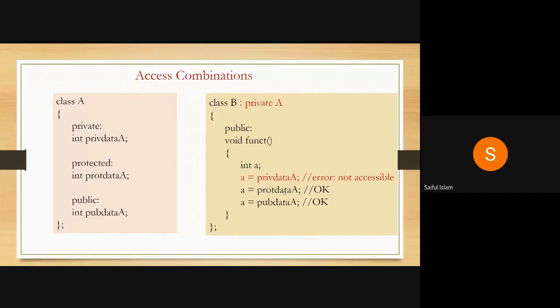An object in this case cannot access the private members of class B, nor the members of base class A. It can access only the public members of class B, but it will not be able to access public members of class A, which is the base class of class B. So that's a minor difference between public and private derivation.